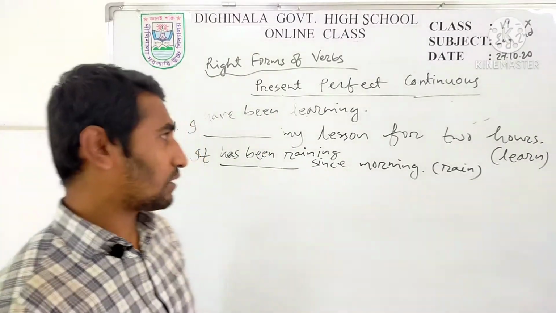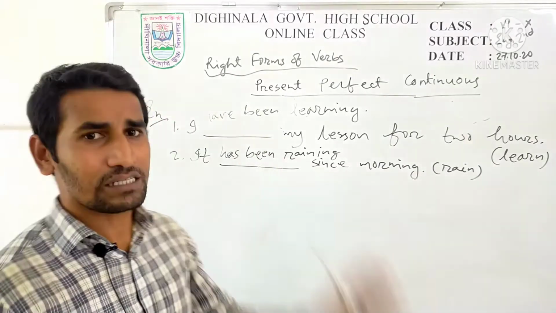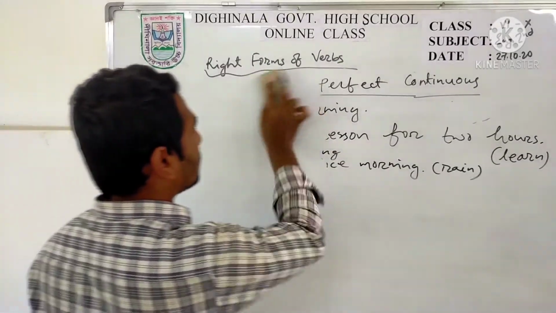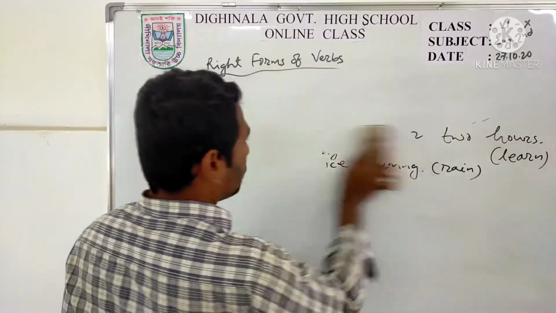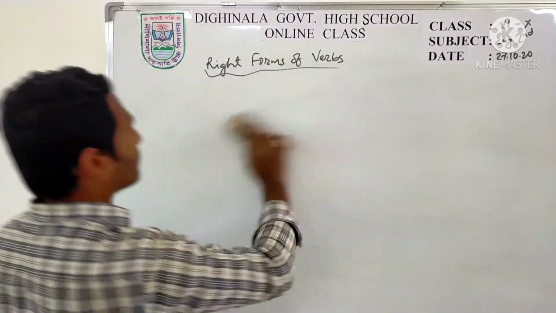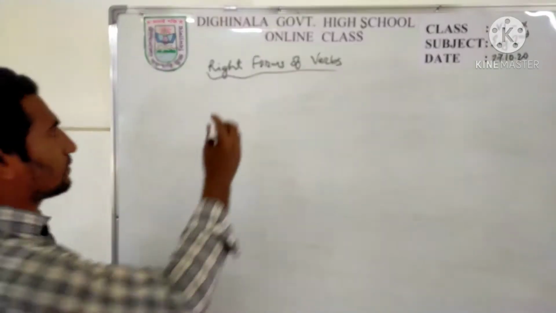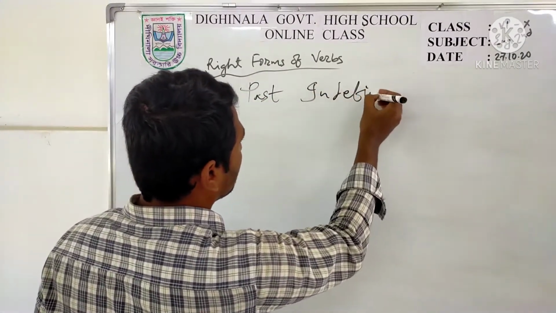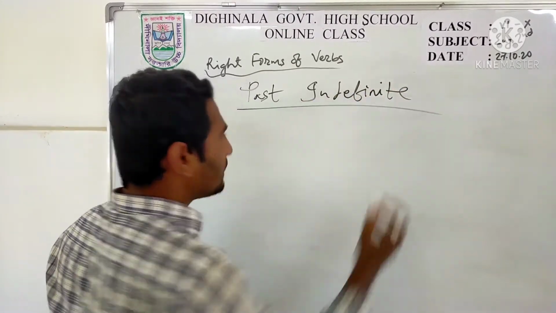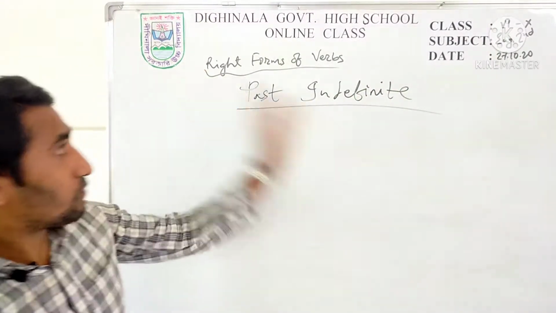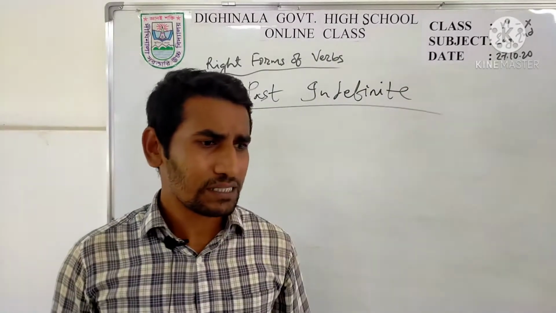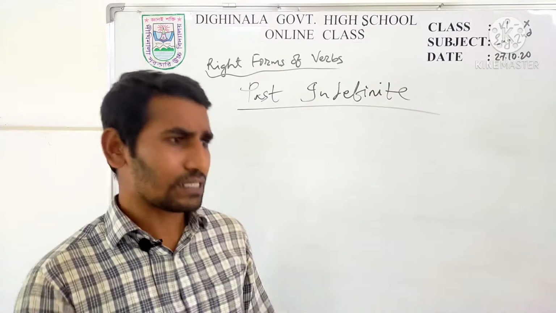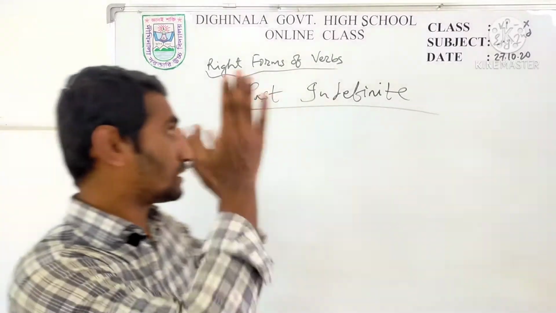Now students, come to the very important tense, that is past indefinite tense. In today's class, we will discuss this past indefinite. This tense is very important for right forms of verb. You know, past indefinite means what? The activities or the jobs, the functions we did in the past. That is past indefinite tense.